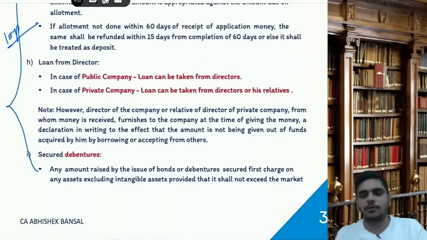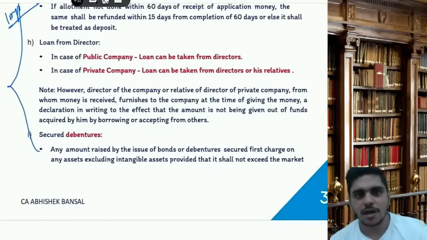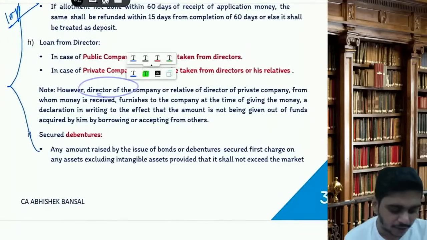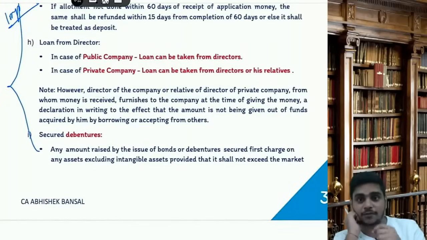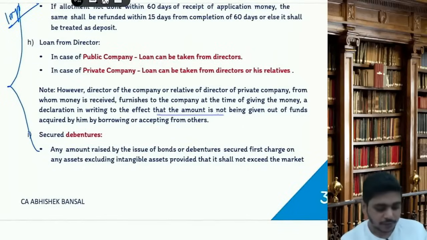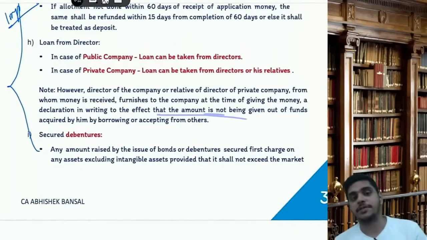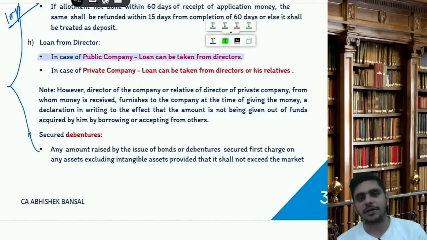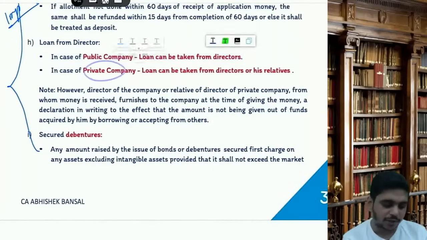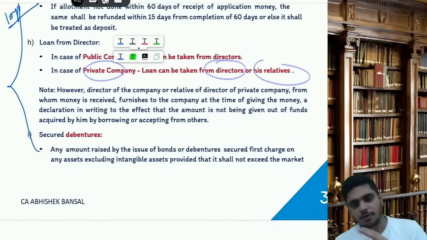In case of a private company, loan can be taken from directors or his relative. However, a director of a company or a relative of a director of a private company from whom the money is received, they have to give at the time of giving the money that the amount is not being given out of the funds acquired by him or by borrowing or accepting from others. See, in a public company, loan taken from a director is not a deposit. In a private company, loan taken from a director or the relatives is not a deposit.